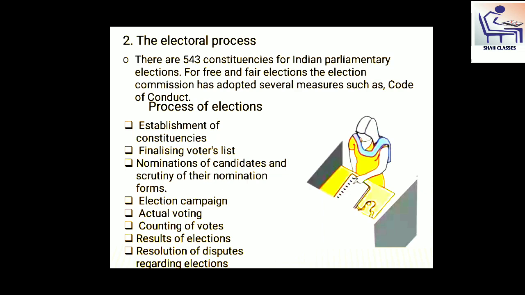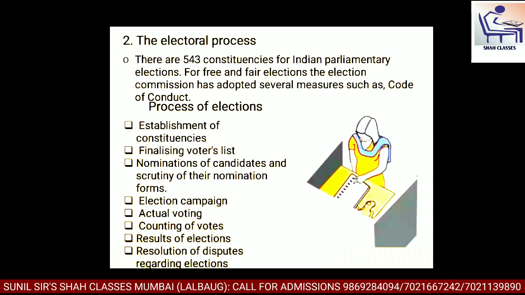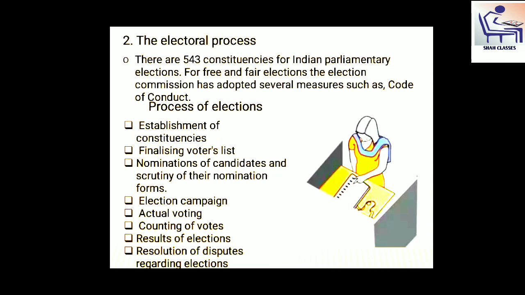Now, in your textbook, there is a flow chart of the process of elections. Here, we are going to discuss it. The first is establishment of constituency. Second one is finalizing the voters list.